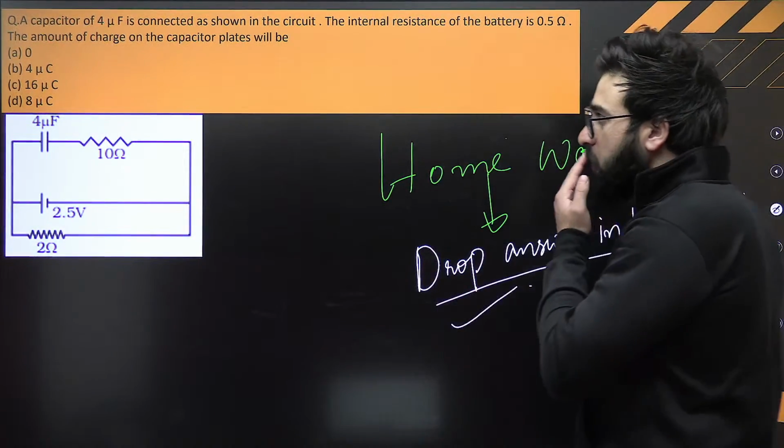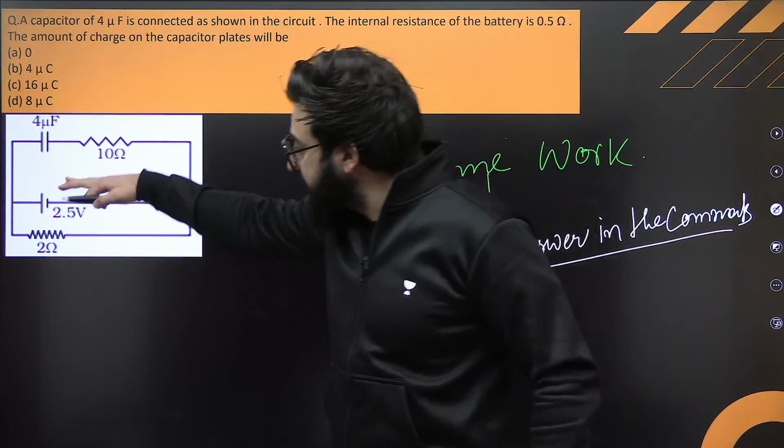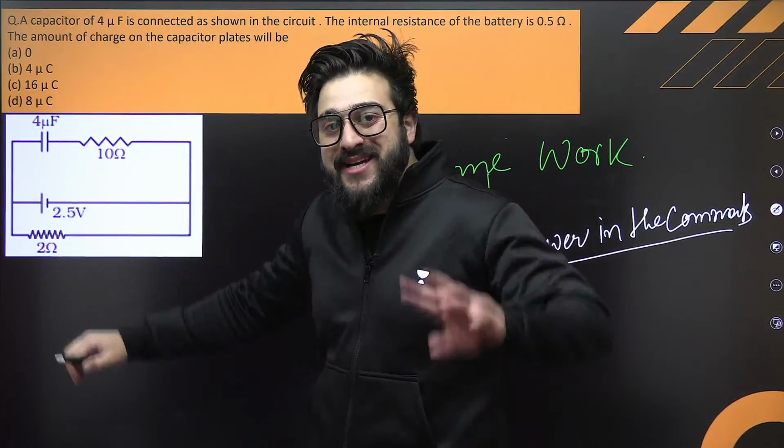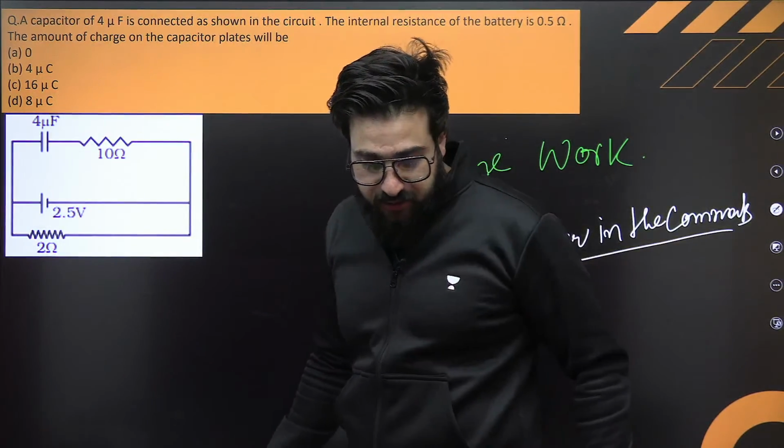This one. Over here, internal resistance is exactly given. If you are supposed to find the current in this lower arm, just take the internal resistance plus external resistance. Keep that thing in your mind.